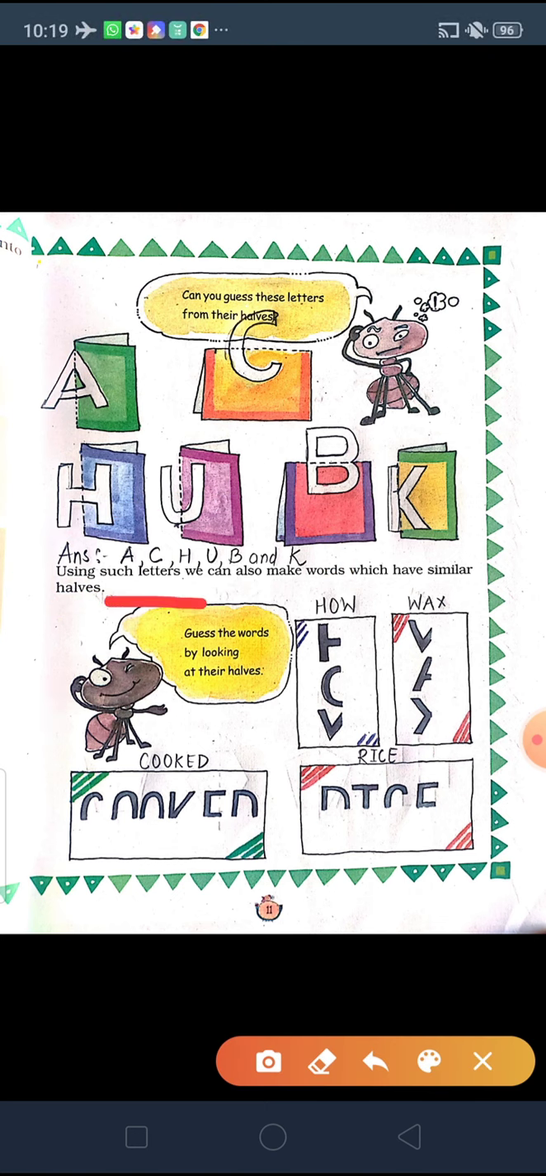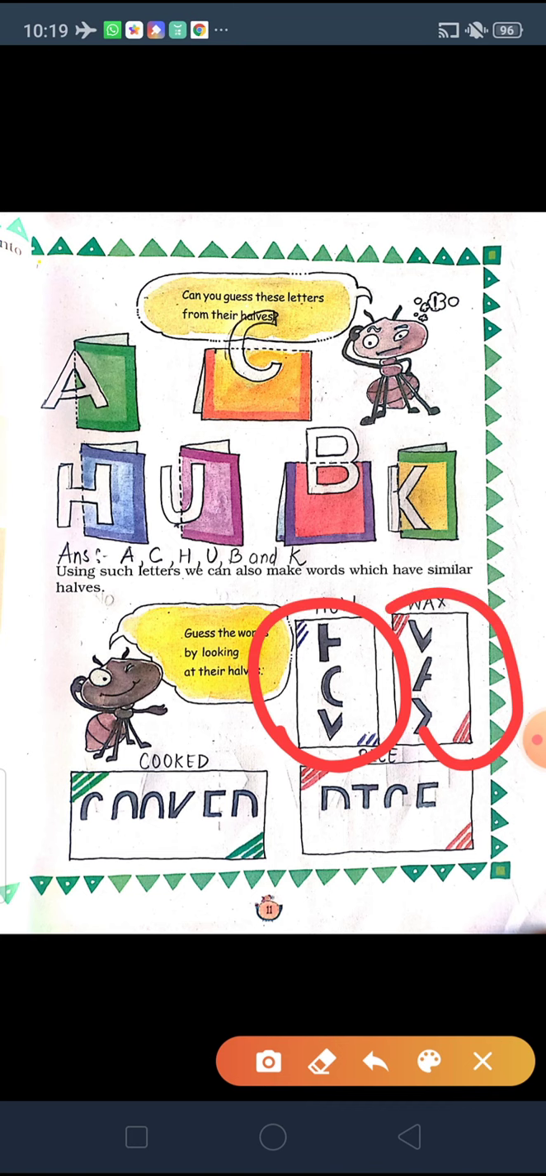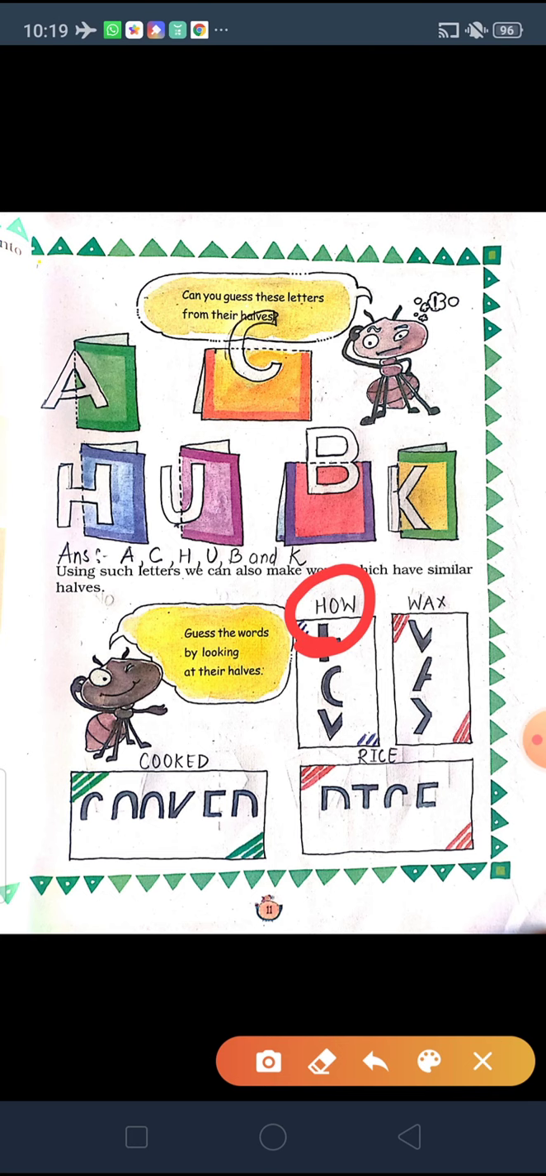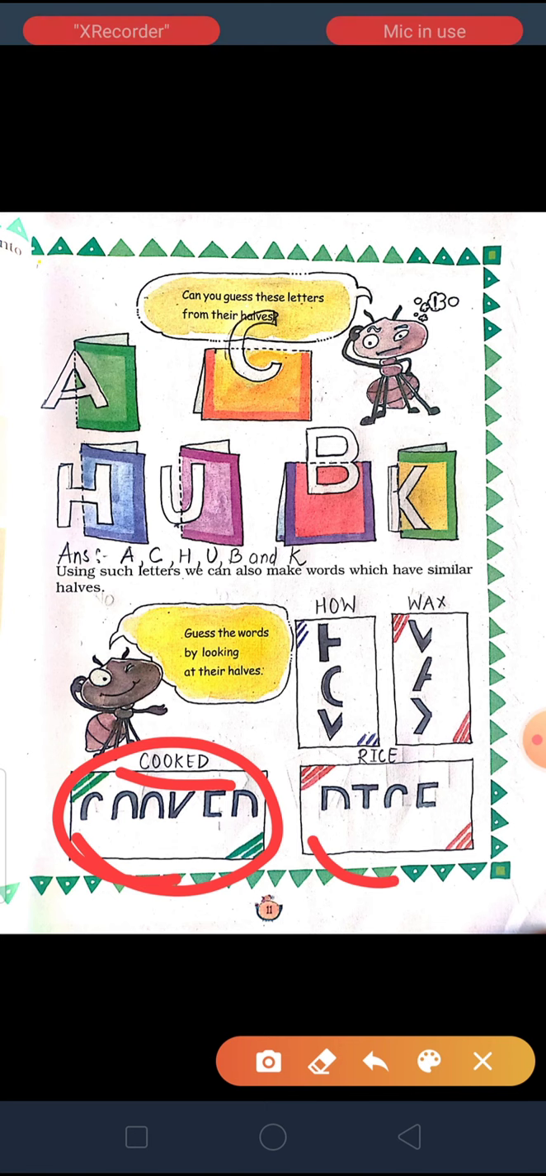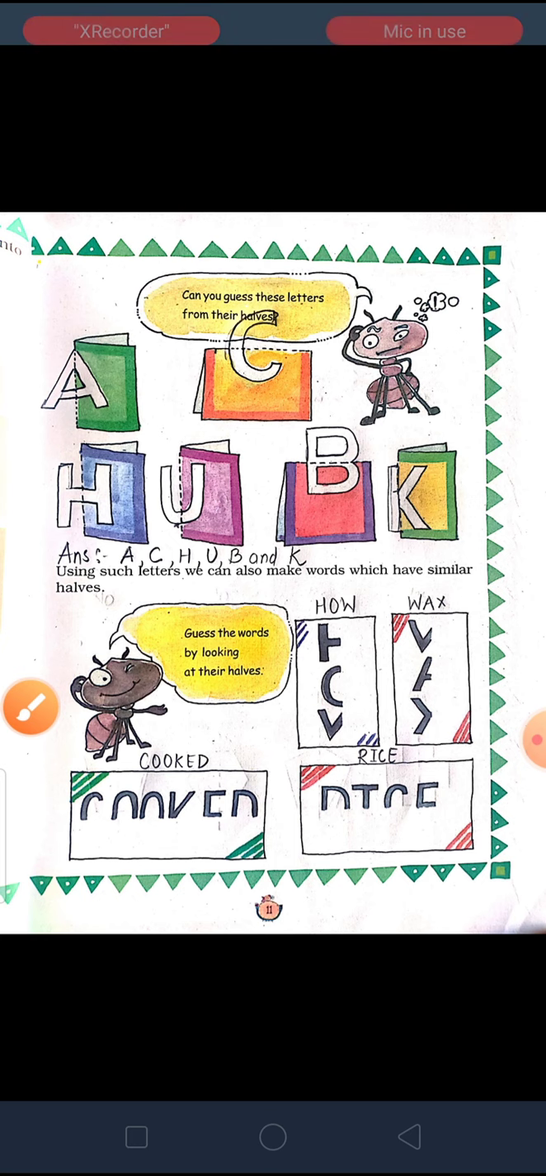Next, using such letters we can also make words which have similar halves. Now you can use the letters and make words out of them. So we have to guess the words by looking at the halves. As you can see here, they have given some half of the words and we have to complete them. So here if you complete it you will get how, and the next one you will get wax. In the same way, if you complete this one you will get cooked, and if you complete this one you will get rice. So students, please do this exercise at home, so it will be more clear and you can understand it properly.